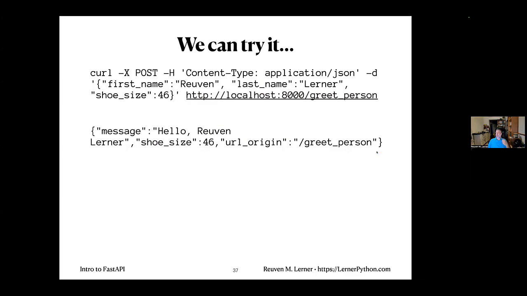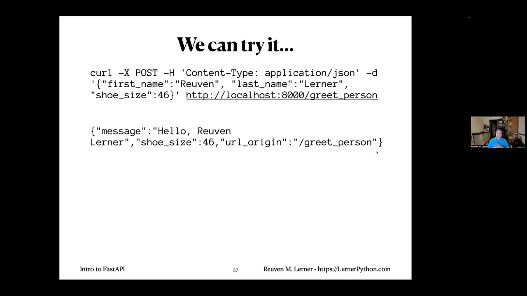If I now say, for example, I'm going to use curl here to do a POST, and I send first name is Reuven, last name is Lerner, shoe size is 46, I get back JSON. The message is, hello, Reuven Lerner, and it also returns shoe size 46, even says the URL origin because that's what I asked for. Amazing. That's exactly what I wanted. And the thing is, if I pass it values that will not work, for example, a non-integer as shoe size or a string that cannot be turned into an integer shoe size, I'll get an error just like we saw before.